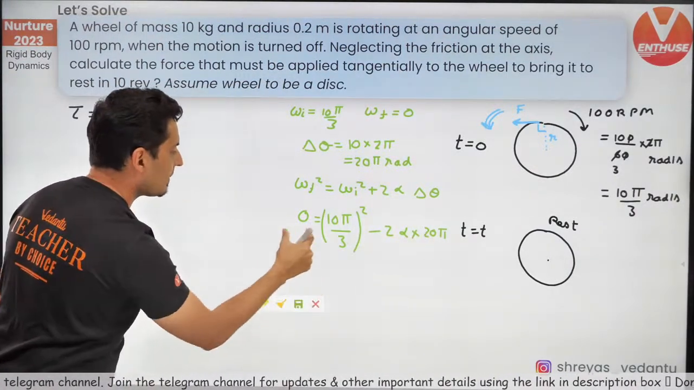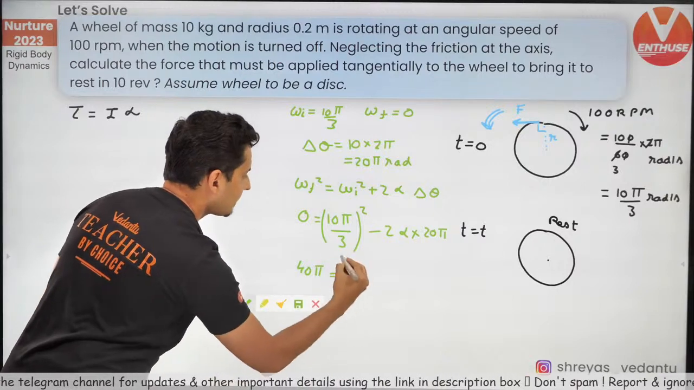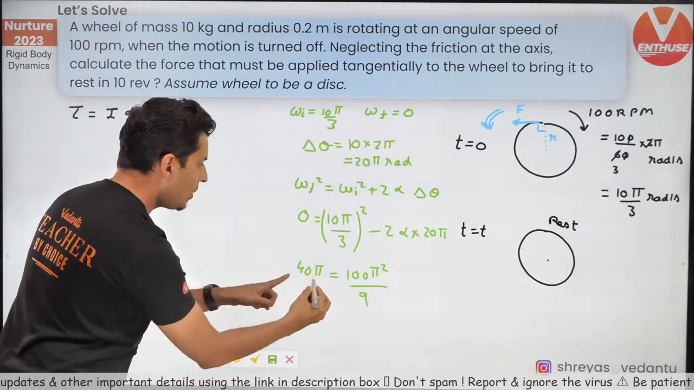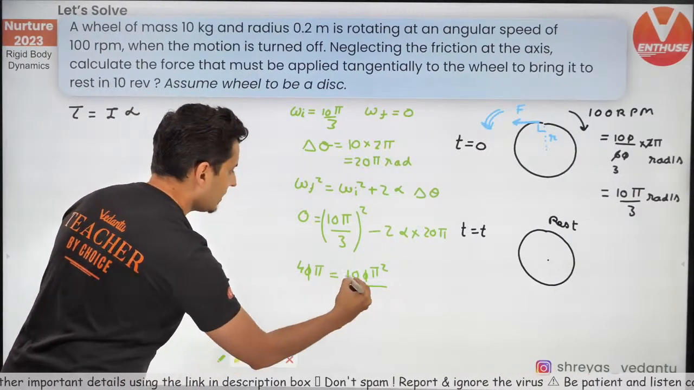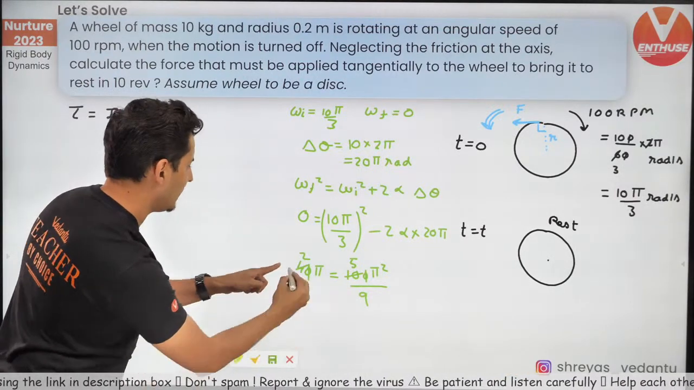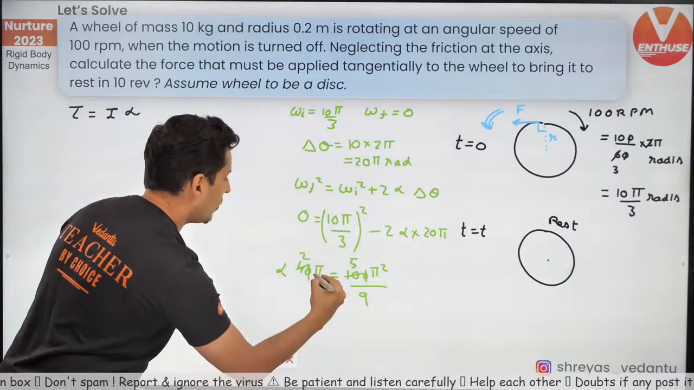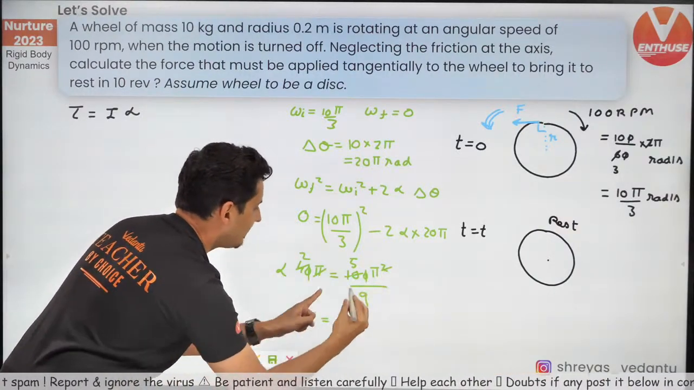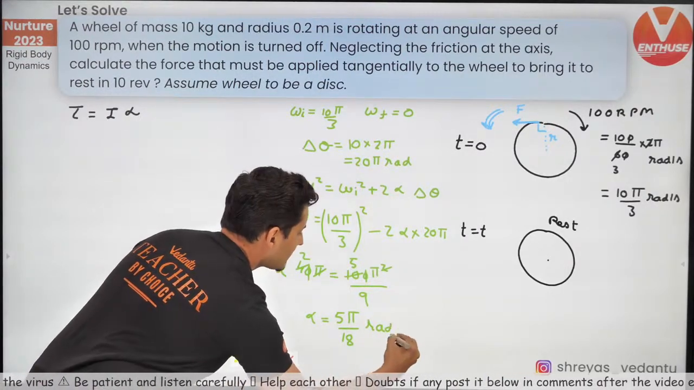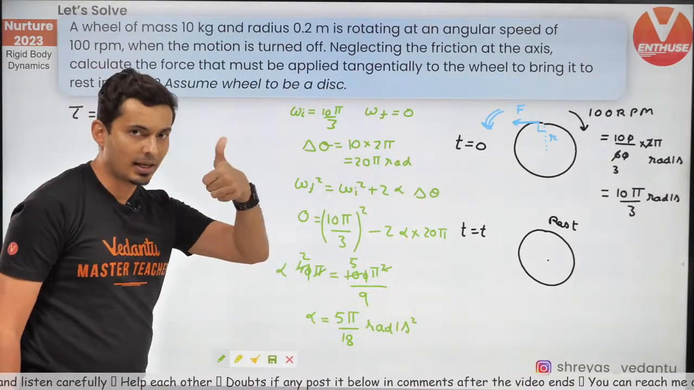So bring these over here. 2 into 20 is 40. So 40 pi alpha will be 100 pi square by 9. Okay, one of the zeros went. This 10 and this 4 went. This will become 5. This will become 2. So alpha will become, oh, one of the pi also went. So alpha will become 5 pi by 18 radians per second square. So I found out alpha as well.